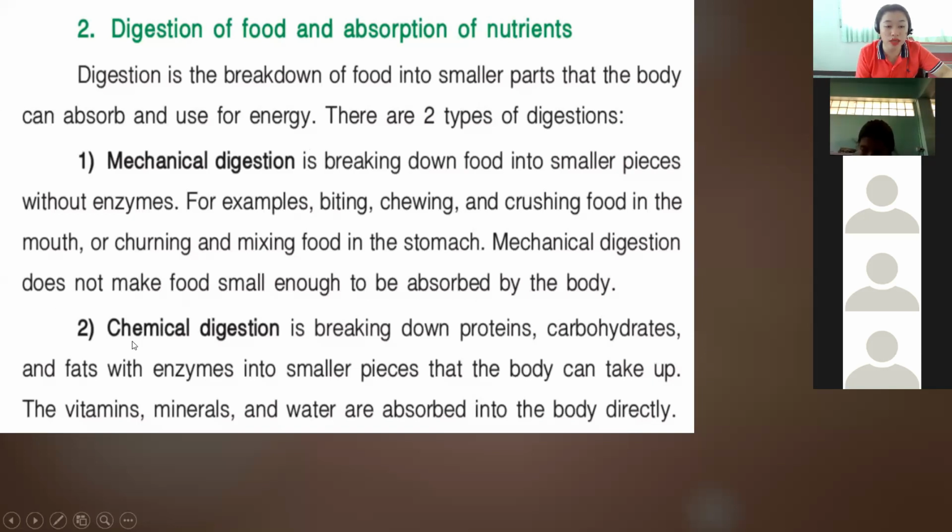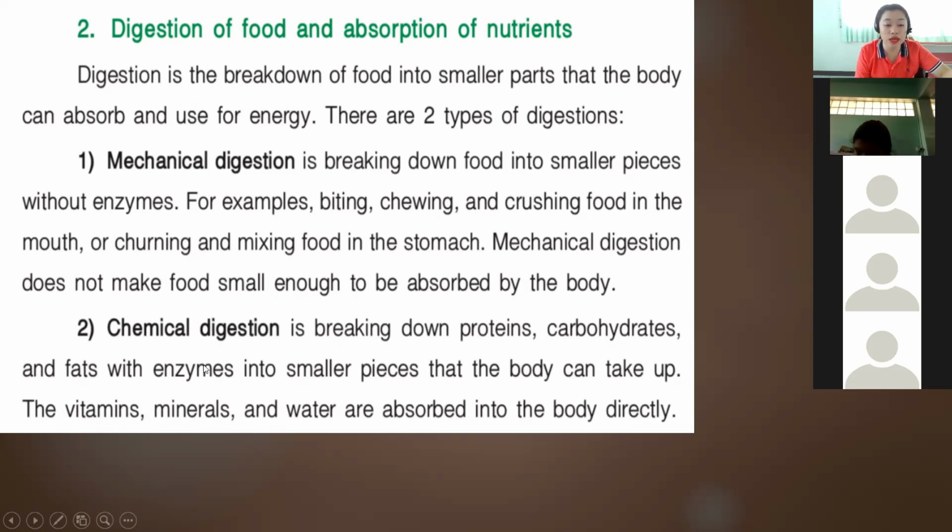Okay, so next we have the chemical digestion. Chemical digestion is breaking down proteins, carbohydrates, and fats with enzymes into smaller pieces that the body can take up. The vitamins, minerals, and water are absorbed into the body directly.